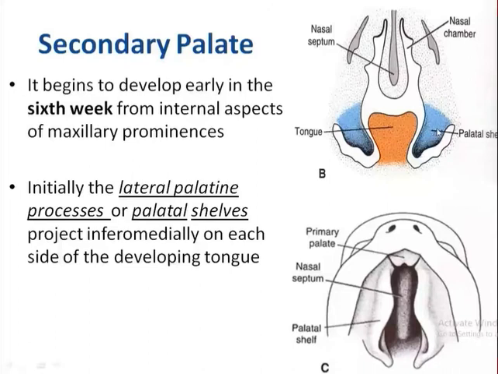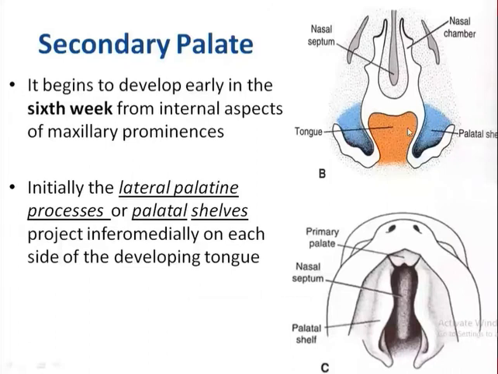This occurs in the sixth week of intrauterine life, and the mesenchyme from the internal aspect of the maxillary prominence develops into a lateral palatine process or palatal shelf, which projects inferomedially on each side of the developing tongue. See here, this is the developing tongue. Initially, this lateral palatine process is projecting inferomedially towards the developing tongue. Then later on, what happened?